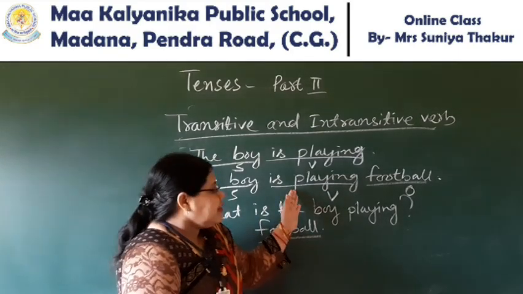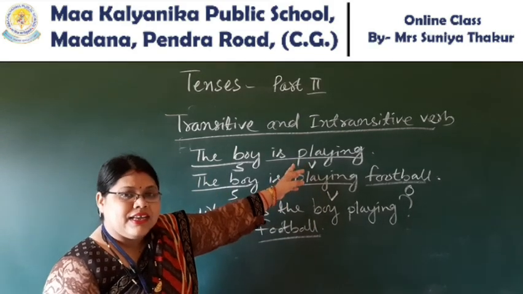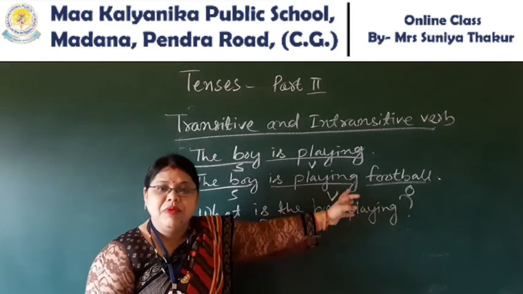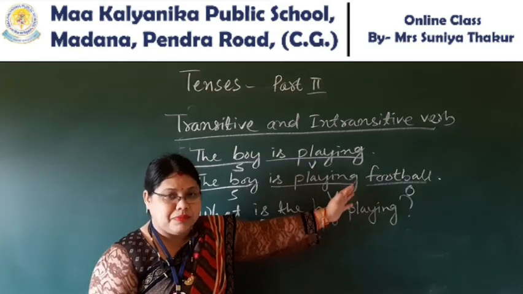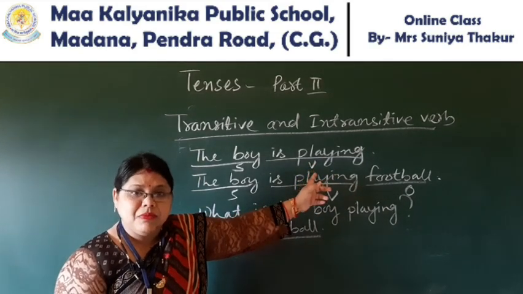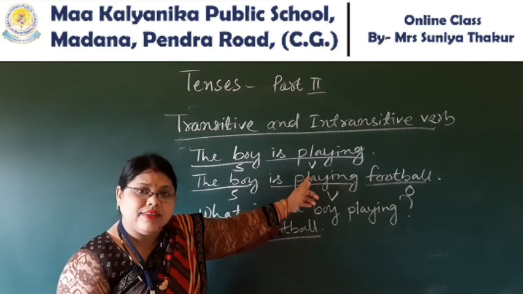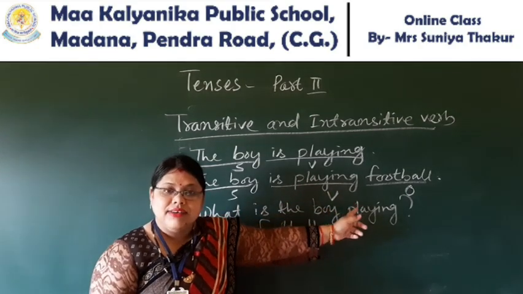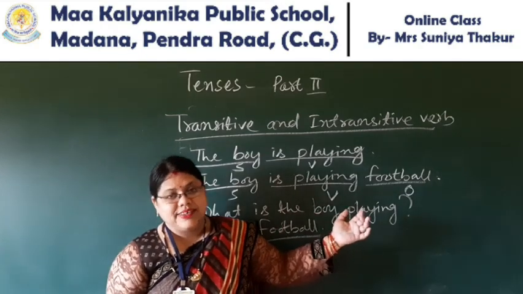In this sentence, playing is transitive, but in that sentence, playing is intransitive. Students, I hope you are getting it. Here we find an object, but in that sentence we are not getting an object. So without an object, that verb is intransitive, and this verb is transitive.